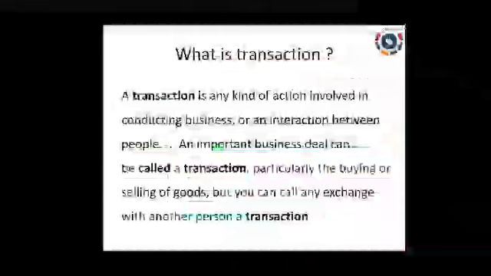So some business deal is called a transaction. Buying, selling goods, cash transaction, credit transaction, asset purchase, getting loans and advances, giving loans and advances to someone, everything is a transaction. Do you understand? So a transaction is a business deal, or any kind of action involved in business. That is called a transaction.